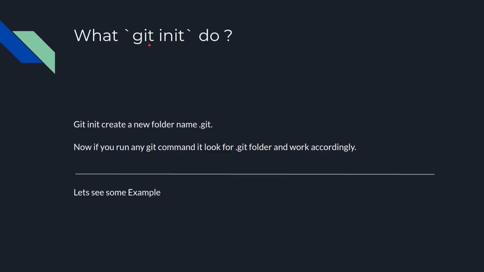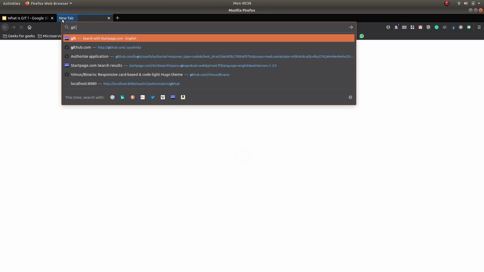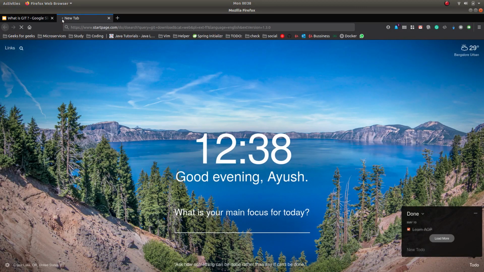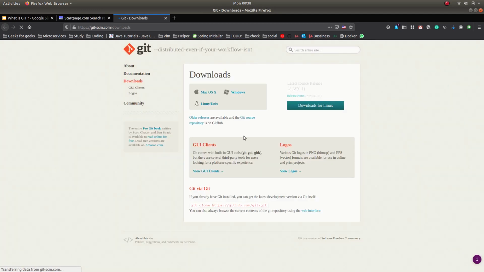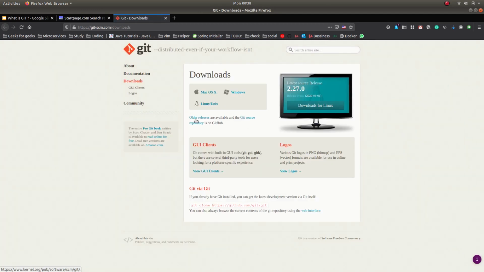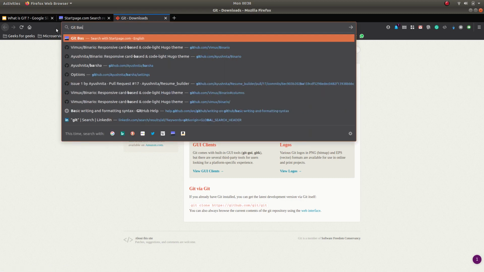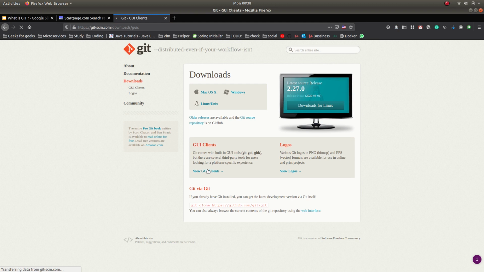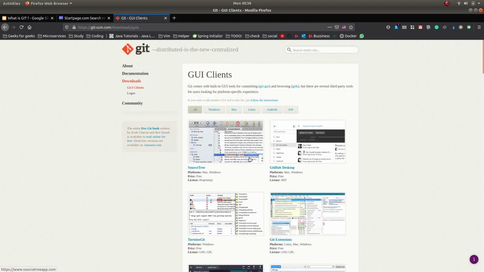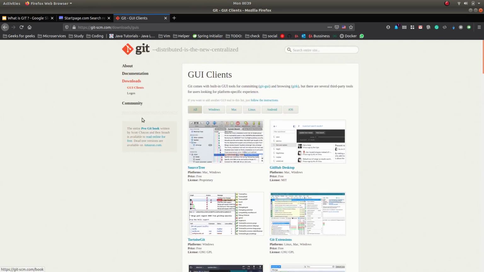When you open the Git download page, it is also available for Windows and Mac. On Git SCM, you can see it is for Linux, Mac, and Windows. You can download from here, no issue. And when it comes to the Git Bash UI or GUI part, it is not recommended from my side, frankly. You can see here also the GUI clients. There are tremendous GUI clients available, and it's on your requirement basis which one you use.